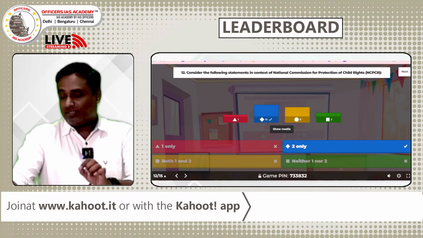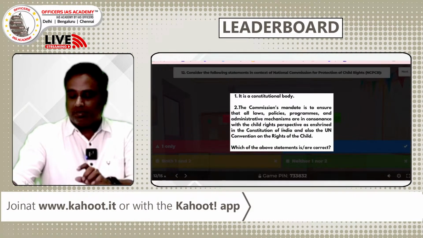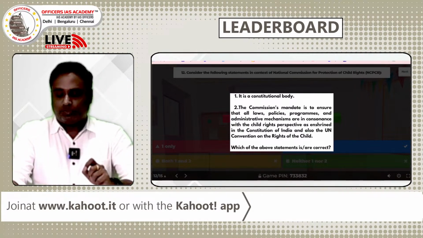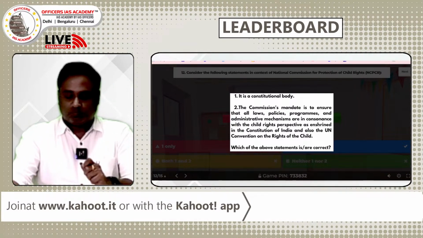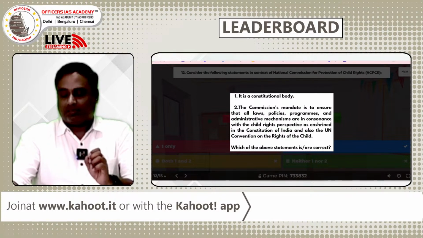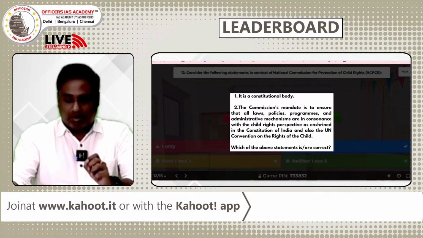That is, only the second statement is correct. The first statement is perfectly incorrect because the National Commission for Protection of Children's Rights, NCPCR, is not a constitutional body. It is a statutory body. Right?